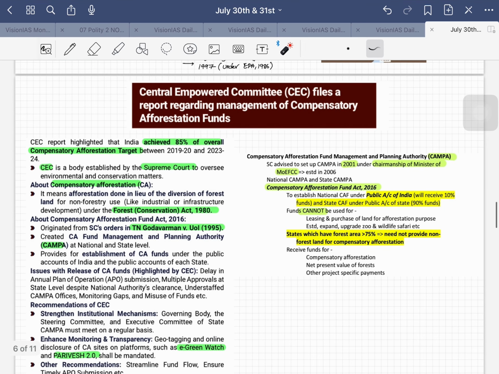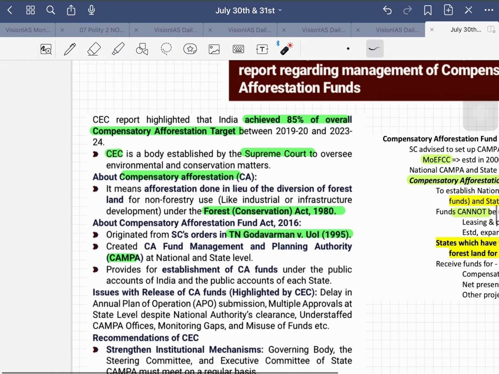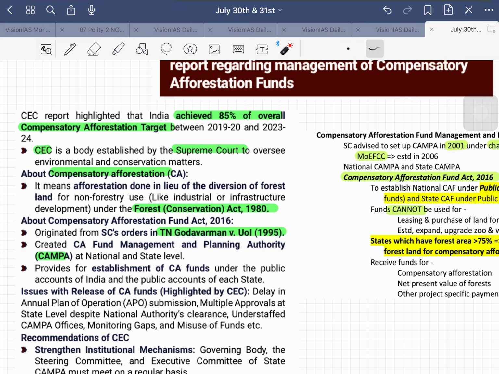The next topic is the Central Empowered Committee filing a report regarding management of compensatory afforestation funds. What are these compensatory afforestation funds? Firstly, the topic first came into the picture through the Forest Conservation Act of 1980. It means that if a forest area is diverted for industrial use or any other commercial use, some kind of afforestation must be done for the diverted forest area. That is nothing but compensatory afforestation, as mentioned in the Forest Conservation Act of 1980.